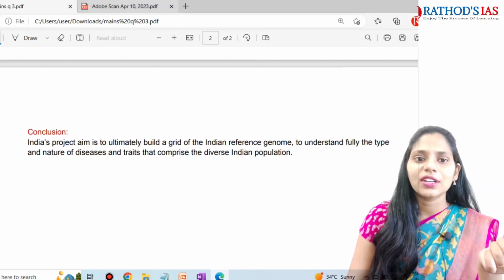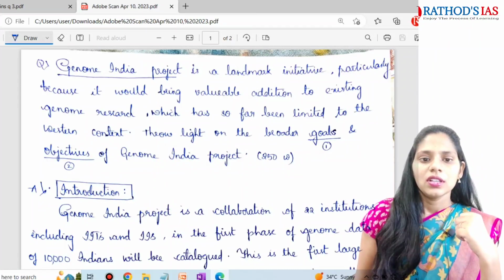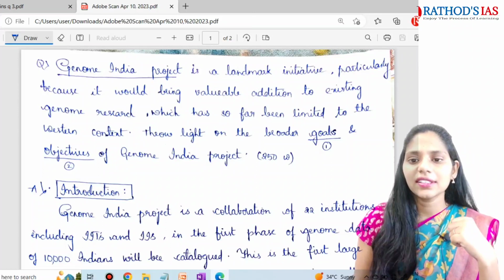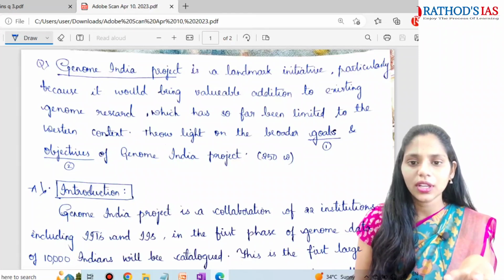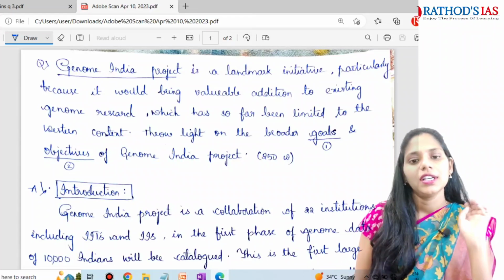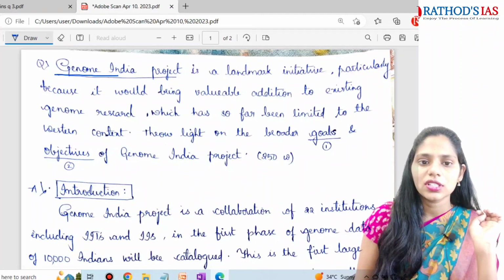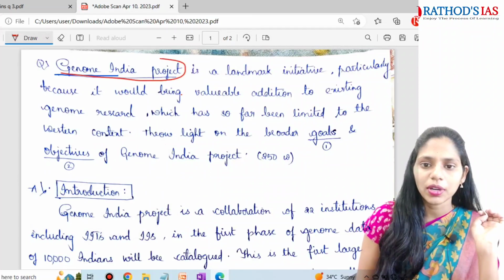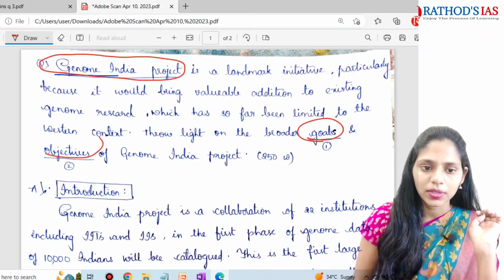And now let us try to see one student copy. So in this student copy you can see the handwriting is somewhat legible. It is not much clear, but okay. So this type of handwriting will also work. So first it is about the Genome India Project, right? So it is about the Genome India Project, and here talk about goals and objectives.